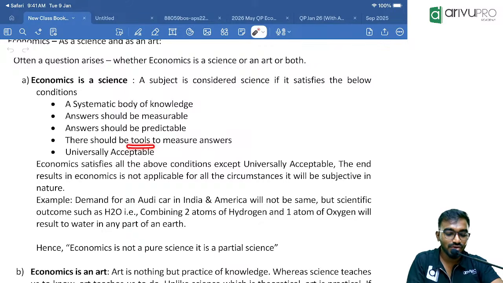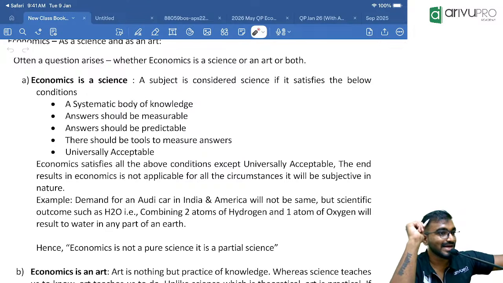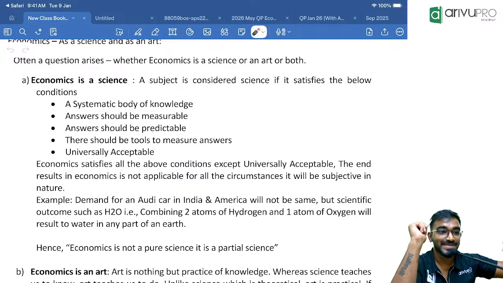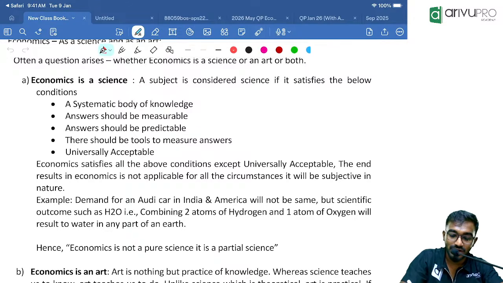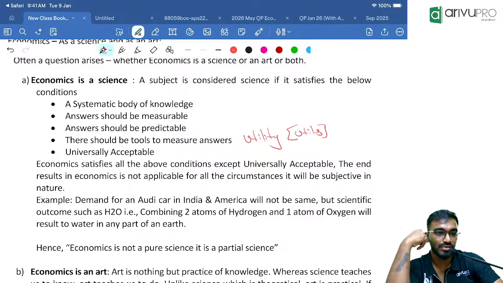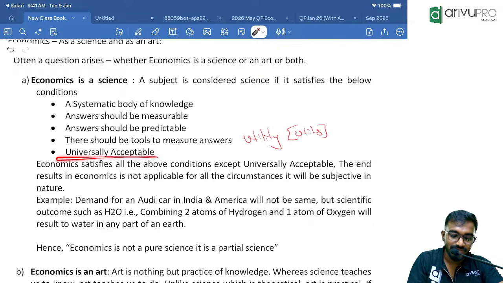And there are some tools to measure the answers. For example, to measure distance, kilometers. To measure liquid items, liters. In the same way, even in economics, in the basic class I spoke about utility. To measure this, we have a tool called utils. We speak about this in the consumer behavior concept. Clear? And last but not the least, universally.